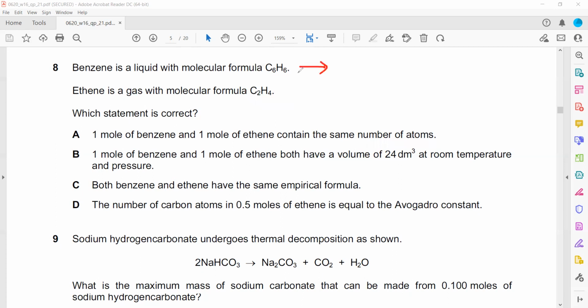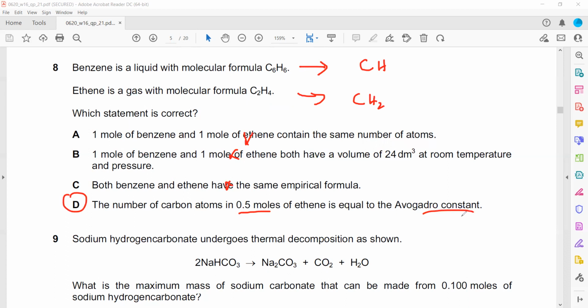So we are left with option D, that the number of carbon atoms in half a mole of ethene is equal to Avogadro's constant. Avogadro's constant means 1 mole. The ratio of molecule to carbon atoms is 1 to 2.